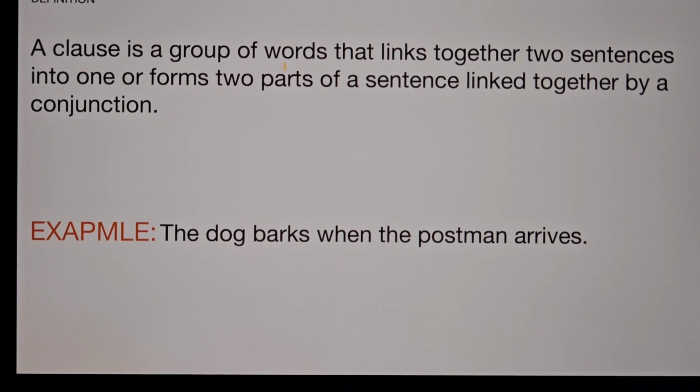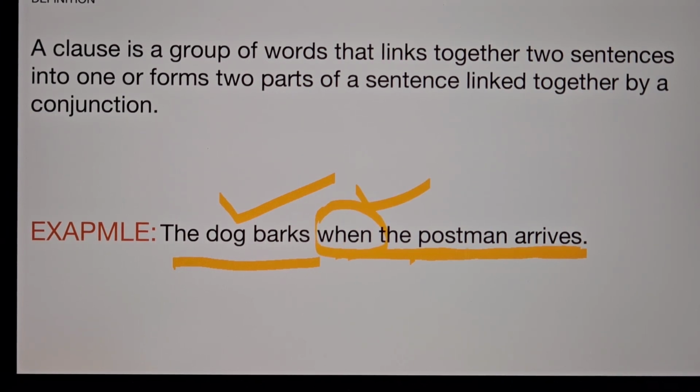A clause is a group of words that links together 2 sentences into one, or forms 2 parts of a sentence linked together by a conjunction. Here, the dog barks is a clause. When the postman arrives is another clause. Here, when the postman arrives is linked to the dog barks, and these 2 sentences are linked by when. This is the word conjunction, and this word links 2 sentences. So this is a clause.